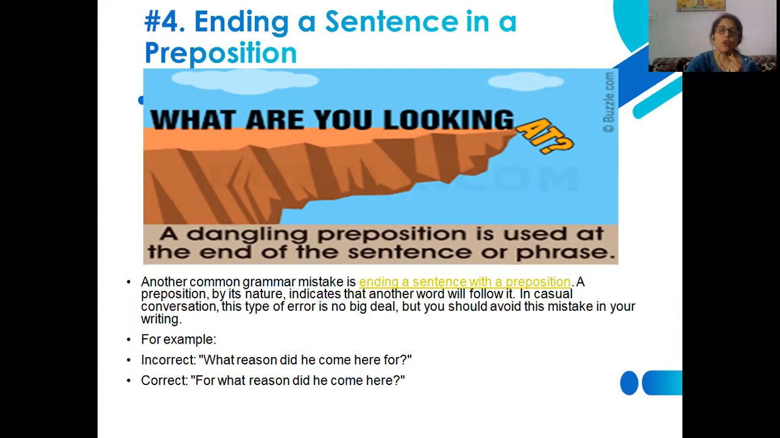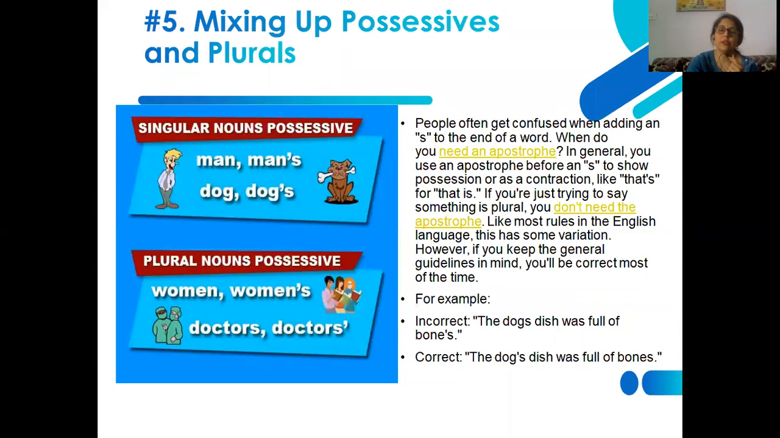The incorrect sentence says, what reason did he come here for? So at the end, the preposition is used. On the other hand, you can see the correct sentence: for what reason did he come here? So this is the other version, and now at the end, the preposition is not there. So there is no chance of error that we may have committed or may commit in the sentence. Once we see this sort of error, we should always avoid it by replacing it with another structure.